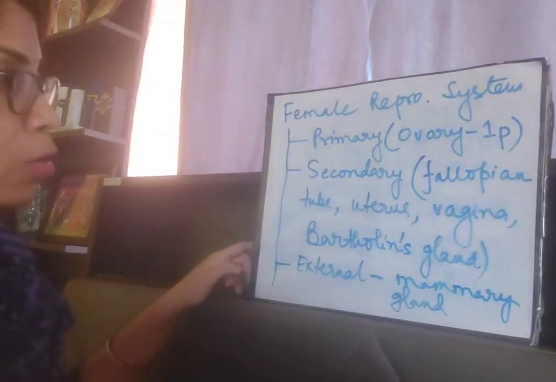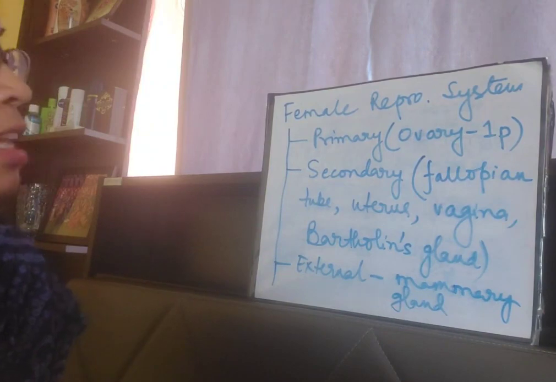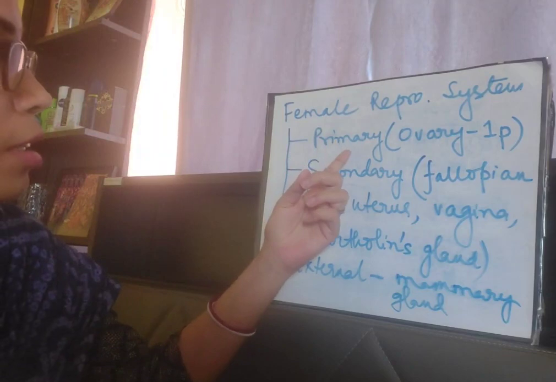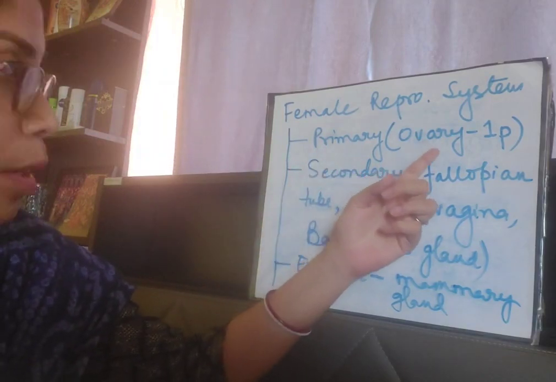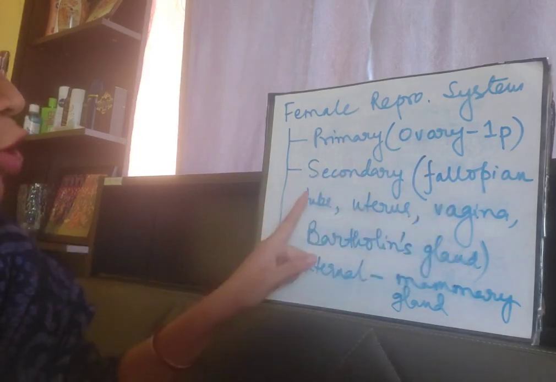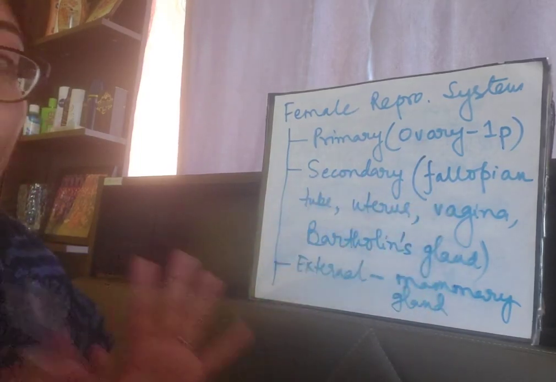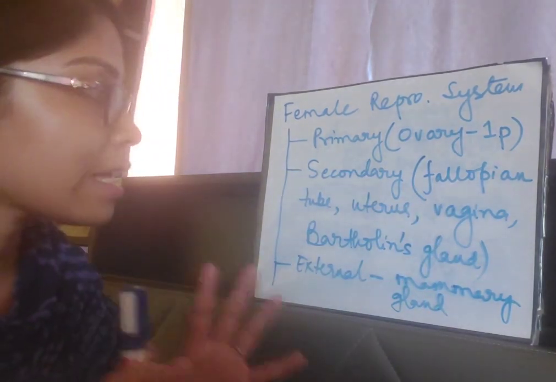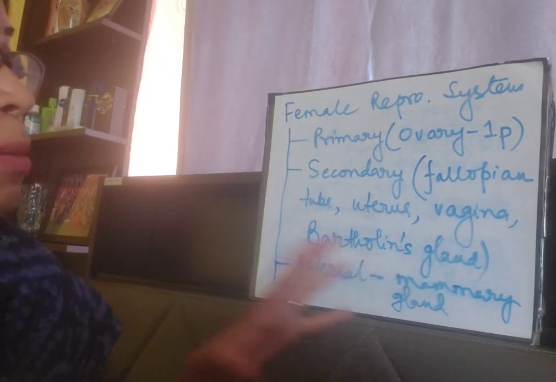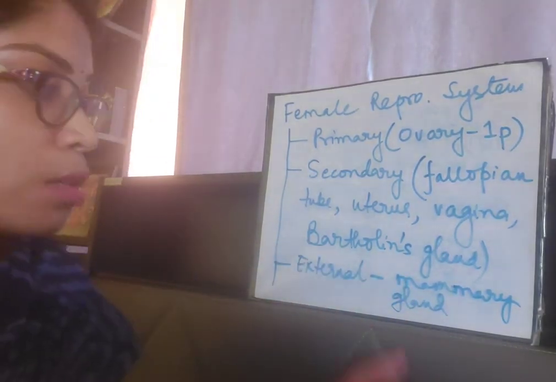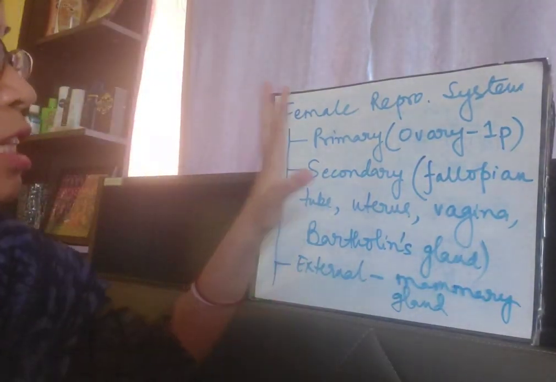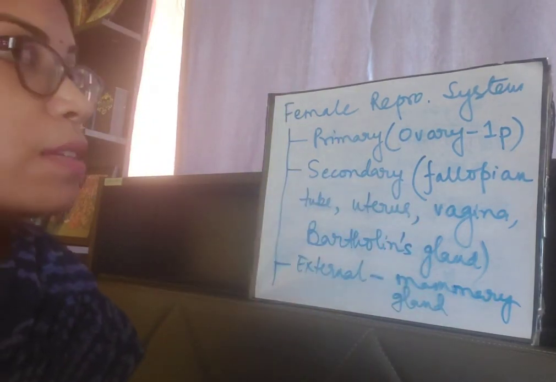Okay, so this is all about the different categories and their respective parts of the female reproductive system. The primary sex organ constitutes the ovary, of which one pair is there. Next, the secondary sex organs constitute the fallopian tube, uterus, vagina, and Bartholin's gland. These are the main parts of the secondary sex organs. And lastly, we come to the external sex organs, the main external sex organ of the female reproductive system being the mammary gland. Okay, so now let's discuss each of these parts of the female reproductive system in detail.